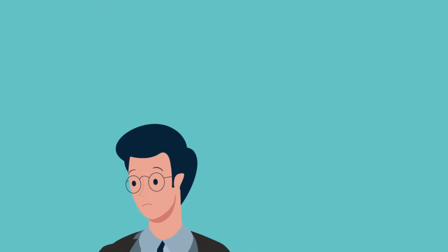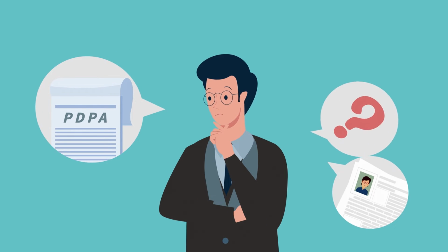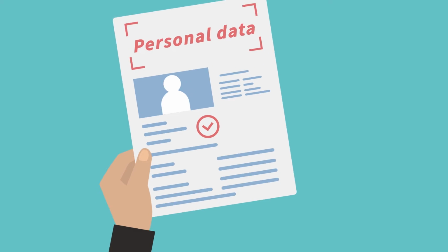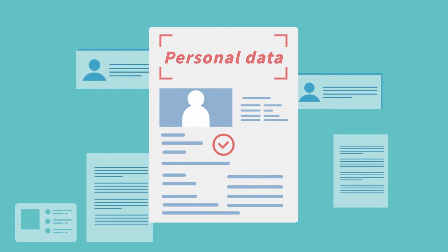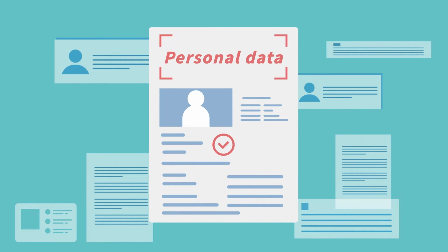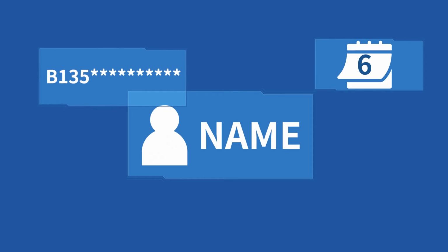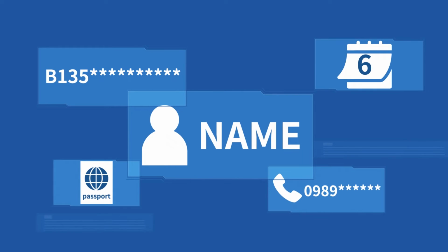Then what is the personal data that the PDPA protects? Personal data refers to any information that may be used to directly or indirectly identify a person. For example, a natural person's name, date of birth, ID card number, passport number, or contact information all are under the protection of the PDPA.